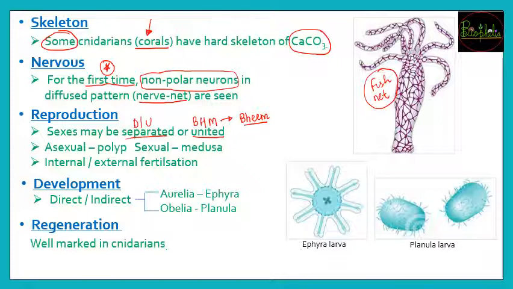Bheem is united, and DU, Delhi University: if you want to go to Delhi University, you need to get separated from your parents. That is nothing but separated sexes. You need to get separated from your home and your loved ones, and Chota Bheem is united with his friends.